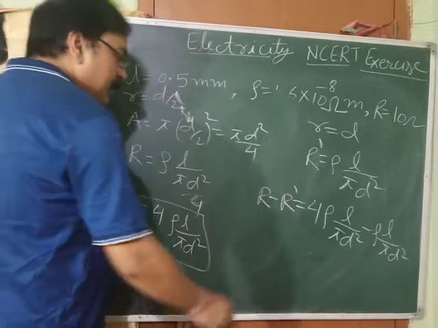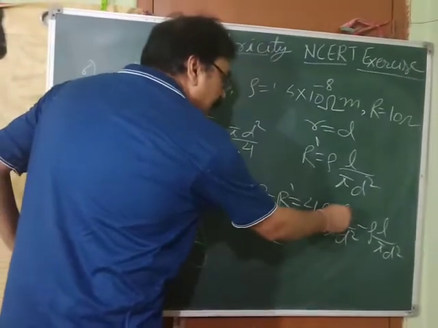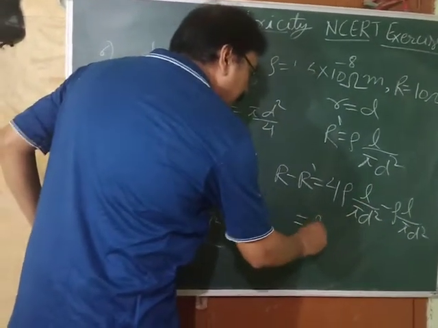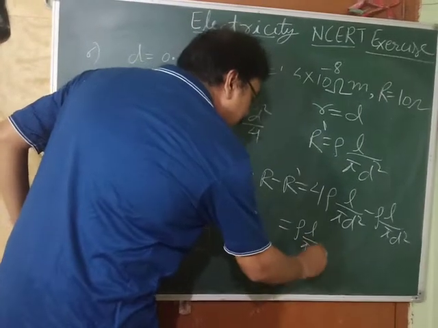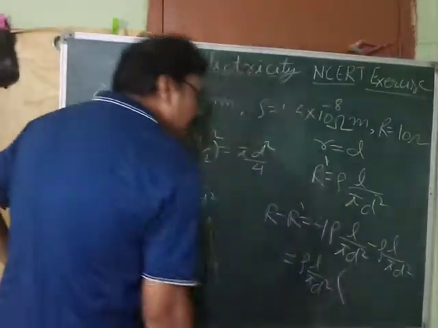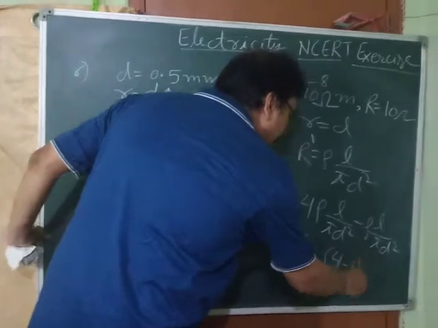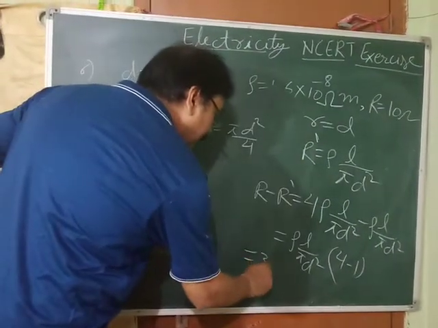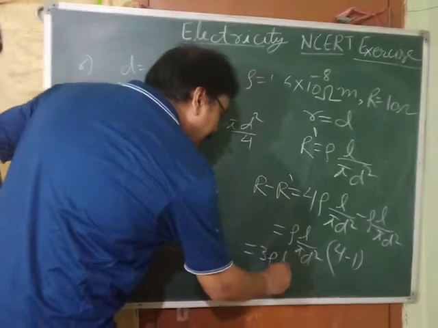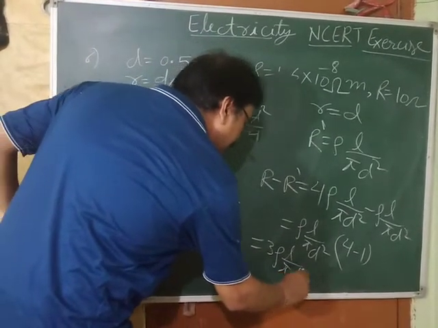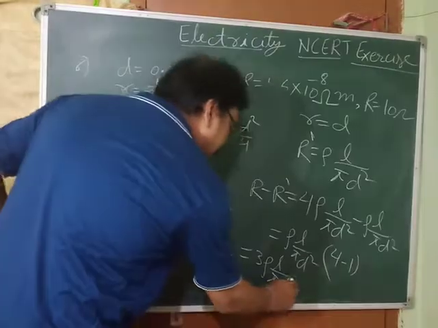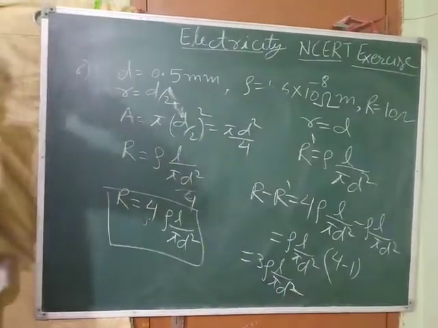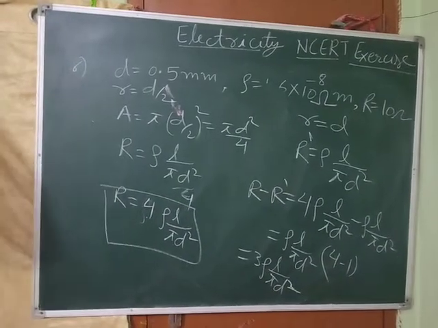If you take rho L by pi d square common, you will be left with 4 minus 1. So, you can write 3 rho L by pi d square. That is the change in resistance.